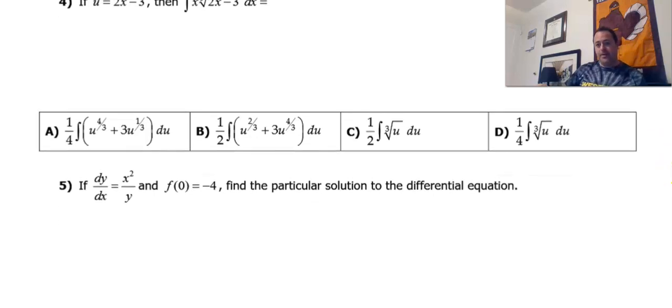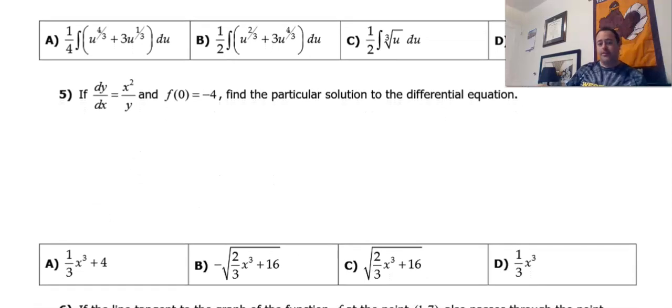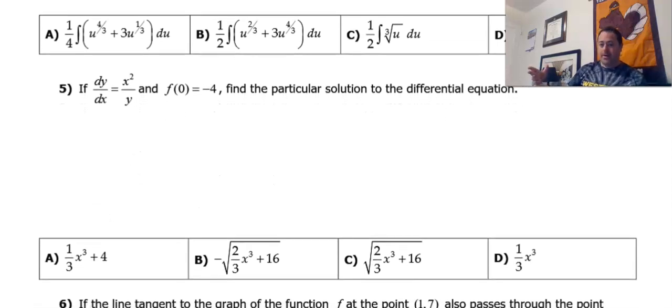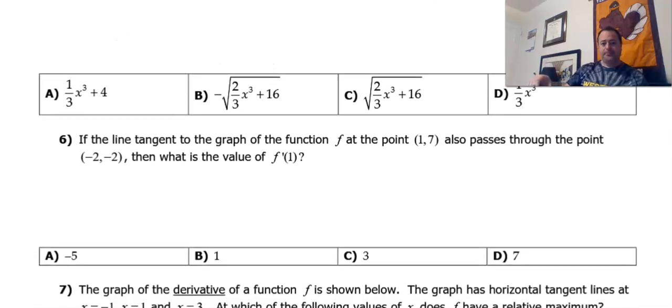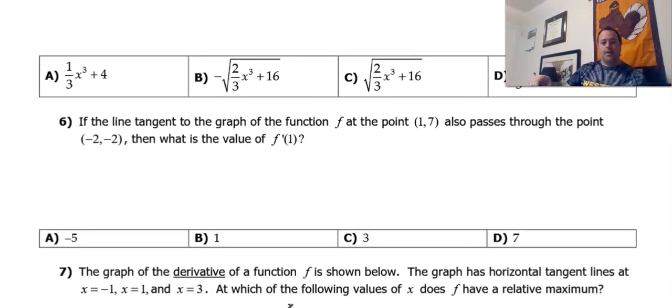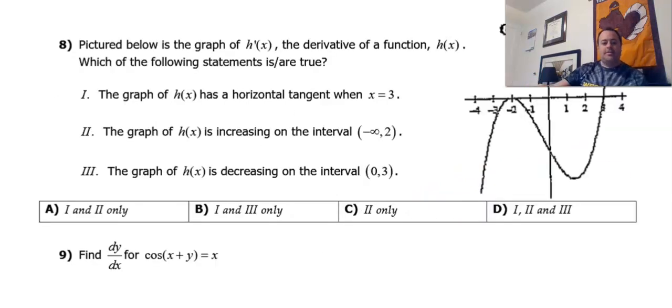But if we keep going down here, we have another U sub question. There's our differential equation, a more direct one, by the way, where you don't have to do the exponential stuff. Tangent line, find the value of the derivative. This is a relative maximum based on the graph, all right? So a graph for this problem. And then just a couple other things.